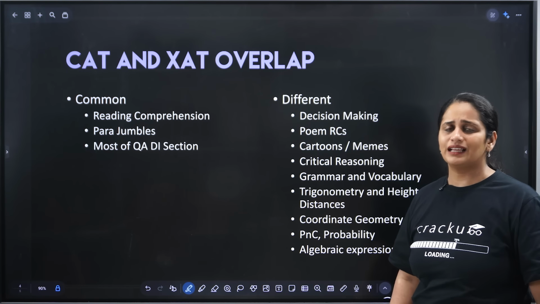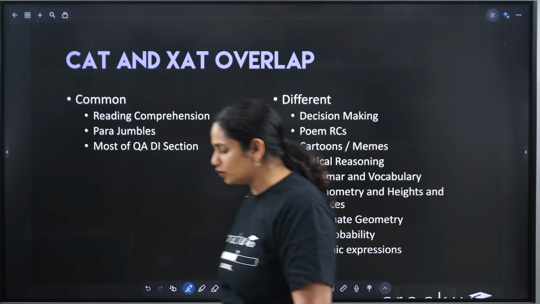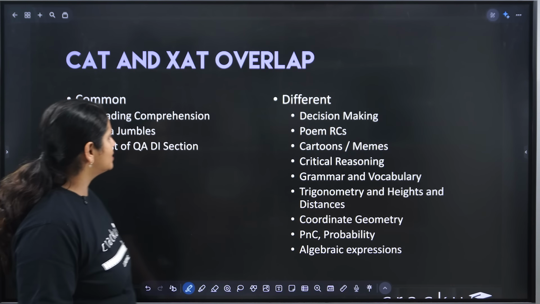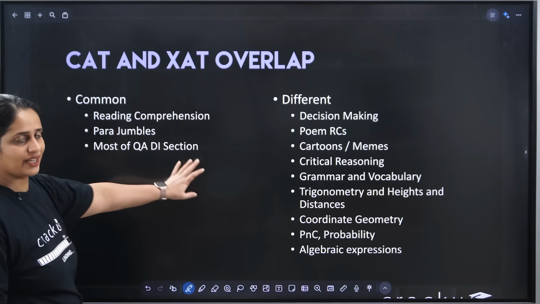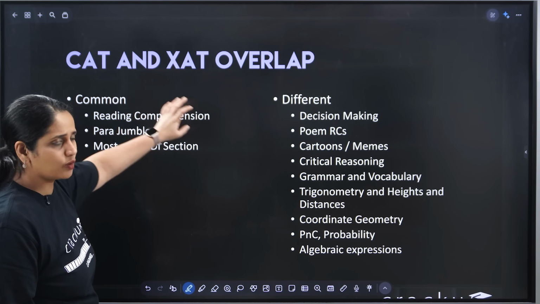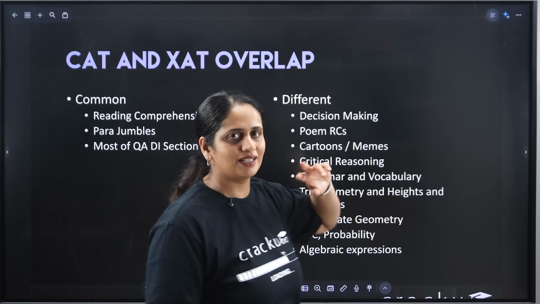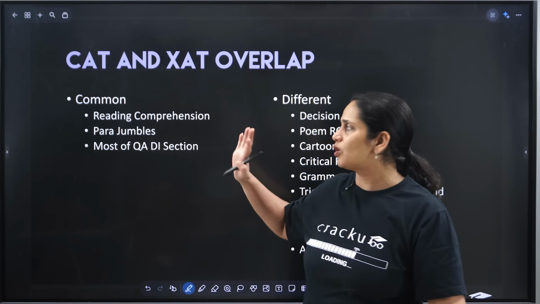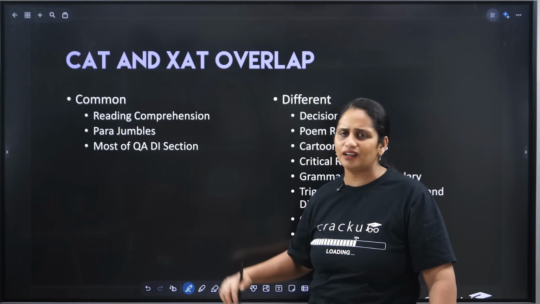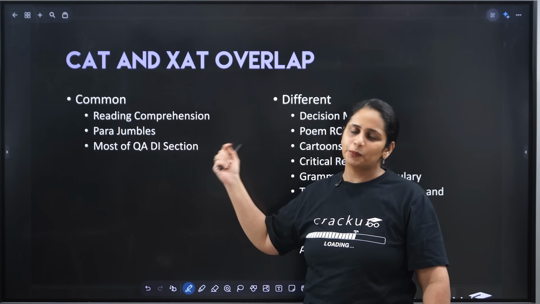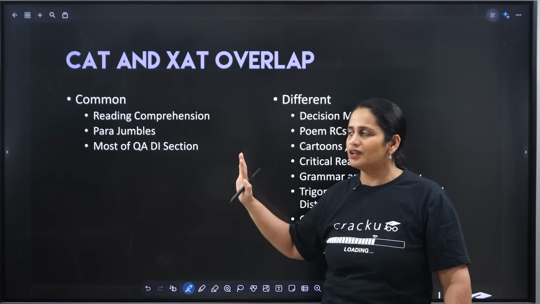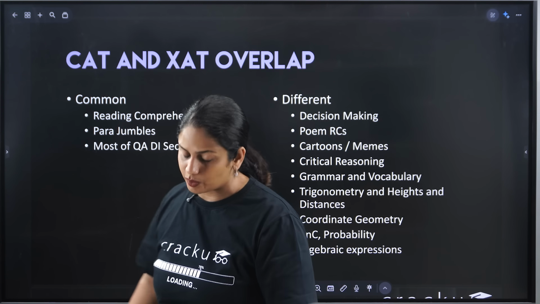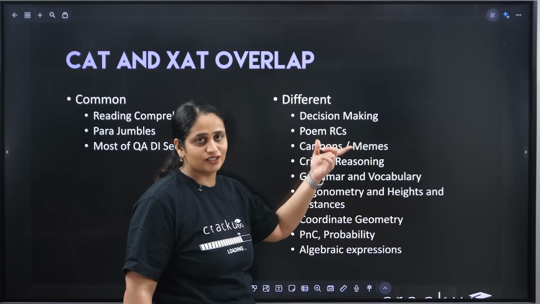Much is similar, there are some differences. So I actually want you to know very clearly what are the extra things that you have to do. What is similar is most of the QADI section. Reading comprehension is more or less similar. You have some types of RCs which are like poem RCs. Sometimes they ask cartoons, etc. But the normal RC questions are more or less similar. Parajumbles, they are giving you options, but otherwise it is more or less similar. So a lot is common with CAT. But what is uncommon with CAT, or what is very different from CAT, firstly is the decision making section.